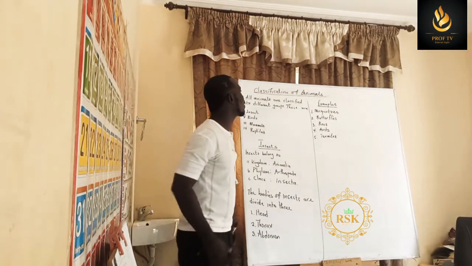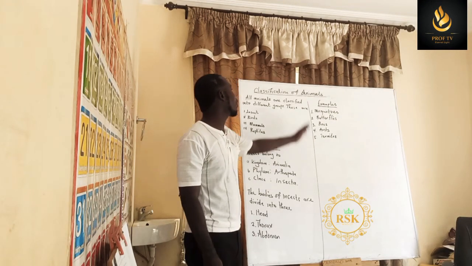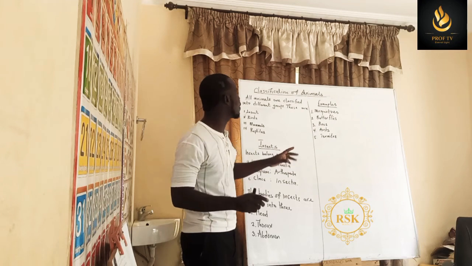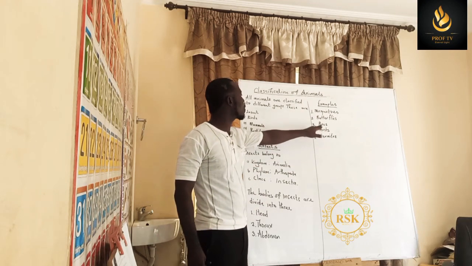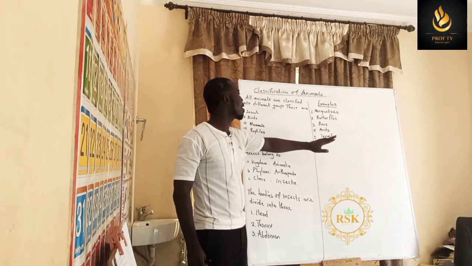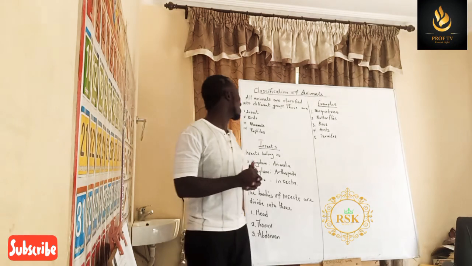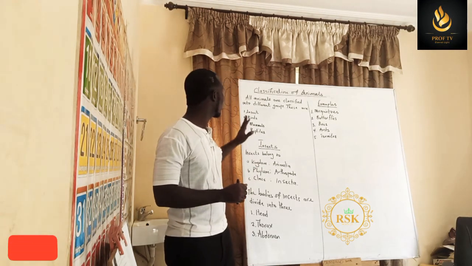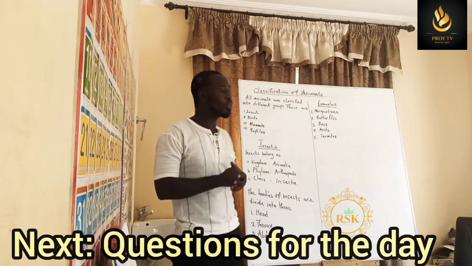Now let's look at some examples of insects. We have so many insects, so many millions of insects in the world. We have the mosquitoes, the butterflies, the bees, the ants, and the termites. All right, so these are examples of insects.